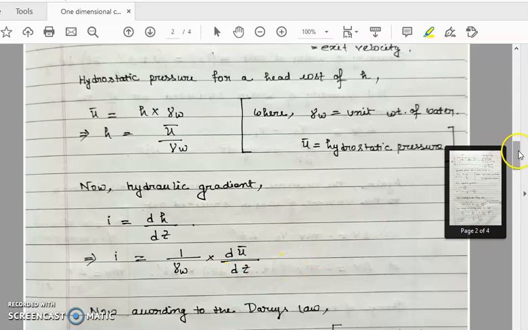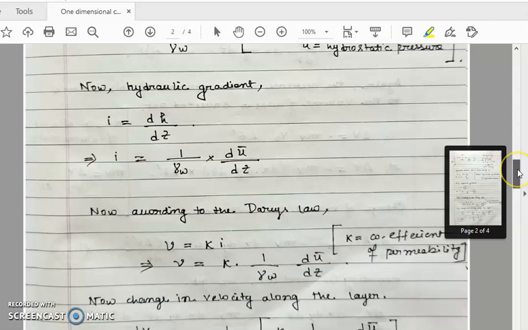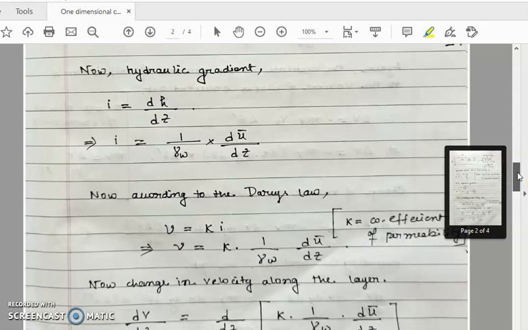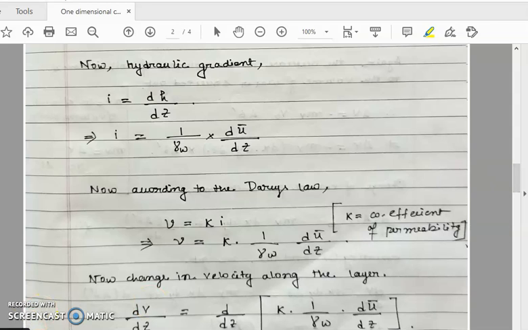Now according to Darcy's law, v equals k i, where k is the coefficient of permeability. Let's substitute the value of i. We get v equals k into 1 by gamma w du bar by dz.